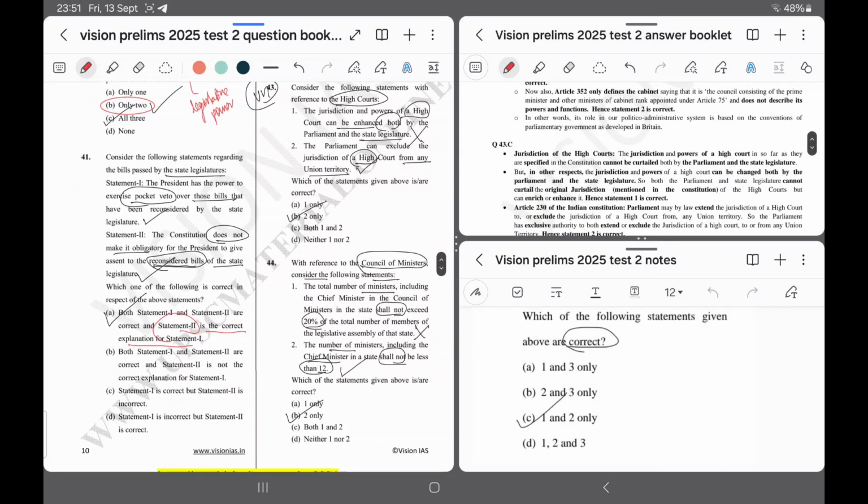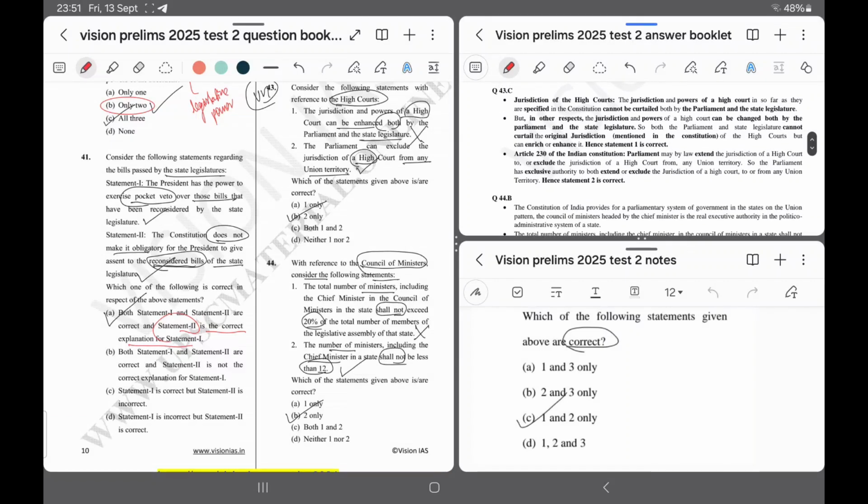Question number 43. Answer is C. I have marked it wrong. Option 1 is correct, as it says that the jurisdiction and power of High Court, so far as they are specified in Constitution, cannot be curtailed both by Parliament and state legislature. But in other respects, the jurisdiction and power of High Court can be changed both by Parliament and state legislature. So both Parliament and state legislature cannot curtail the original jurisdiction mentioned in the Constitution of High Court, but can enrich or enhance it.